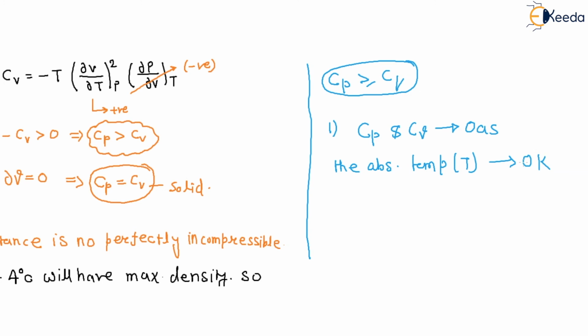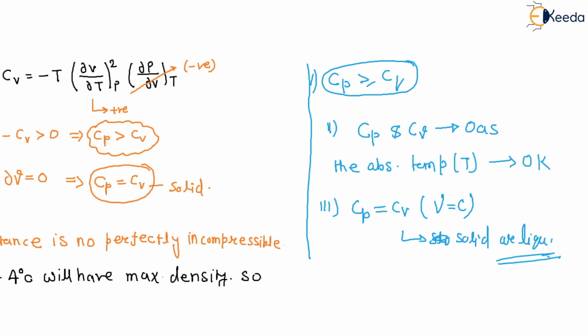The third observation is that the two specific heats are identical for a truly incompressible substance. That means for an incompressible substance, Cp equals Cv, with volume constant. The difference between the two specific heats is very small and usually negligible for substances that are nearly incompressible, such as liquids and solids. Okay, thank you.